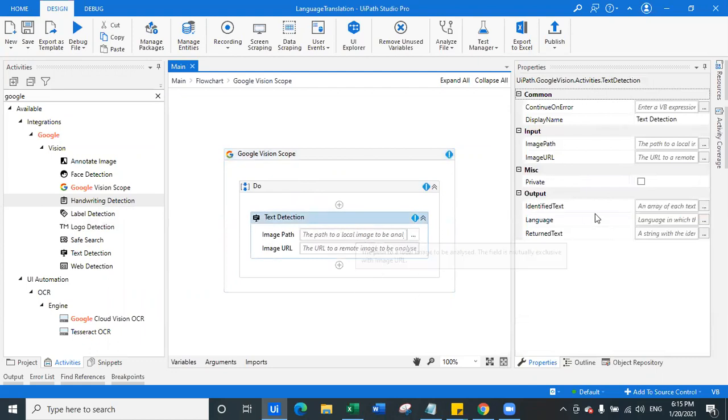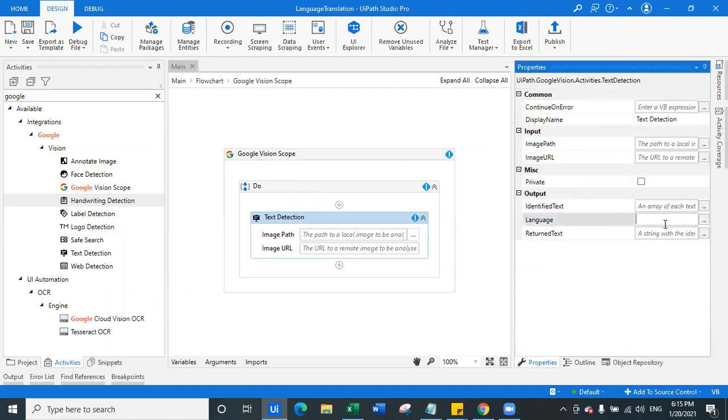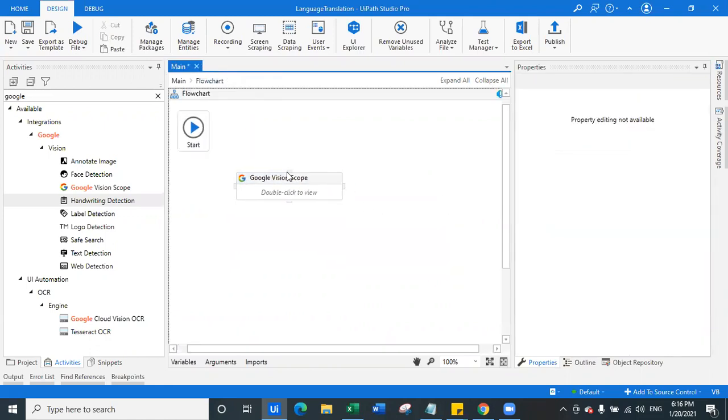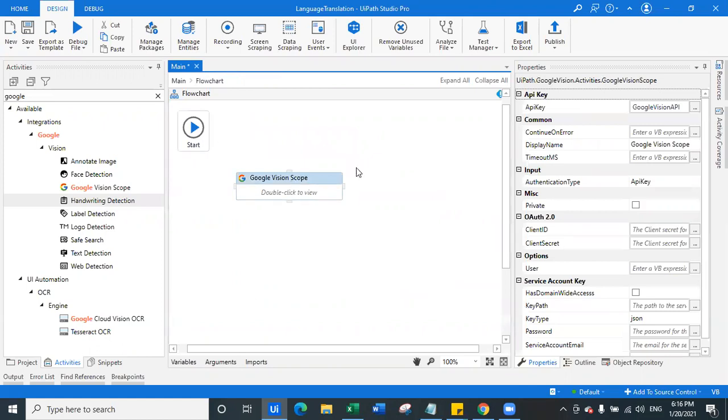We can identify the language of the particular text which is there in the particular image. So you can create a bot which can identify text from images, and based on the language selected, you can translate that language and showcase it in the text box or something. So for example, let me give you a quick example of it. So let me delete this question as of now. Let's connect this Google Vision here.